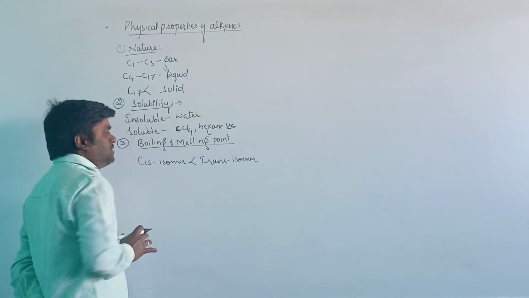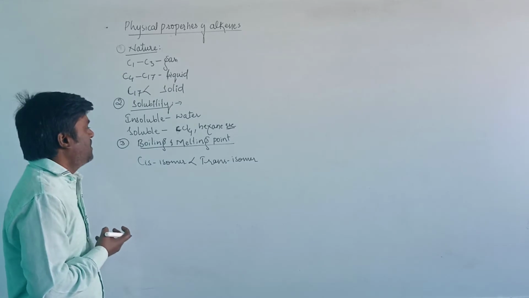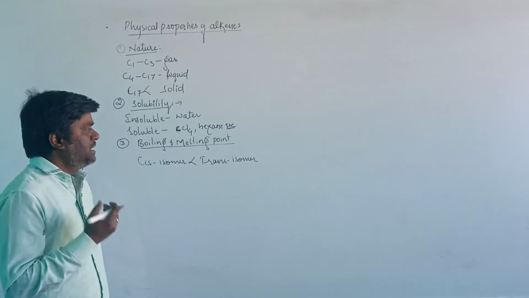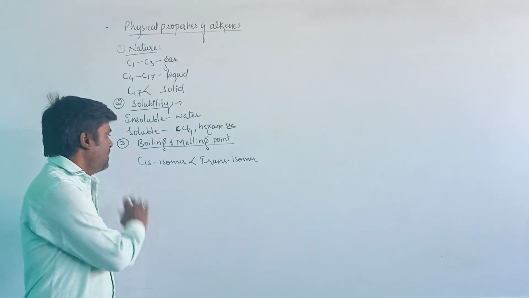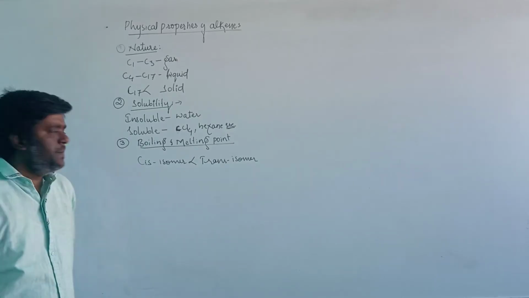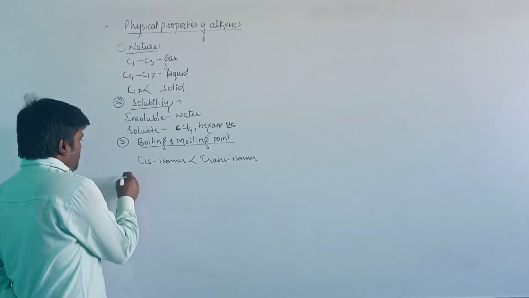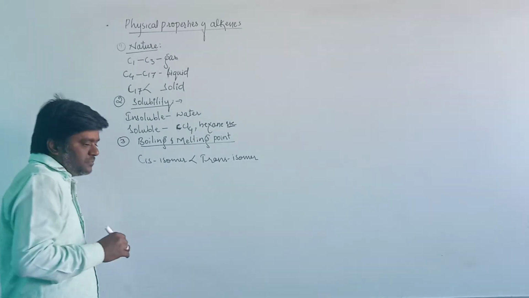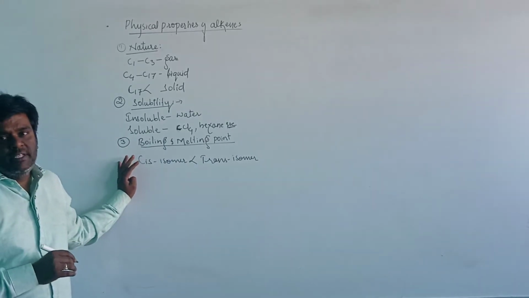These trans isomers are more stable compared to the cis isomers. Therefore, the trans isomer will have the greater melting point and boiling point compared to the cis isomers. And this is about the physical properties.